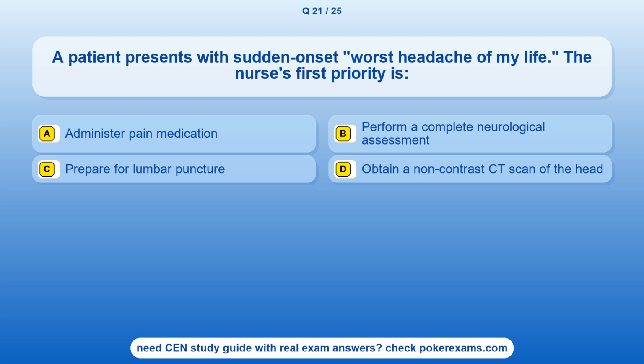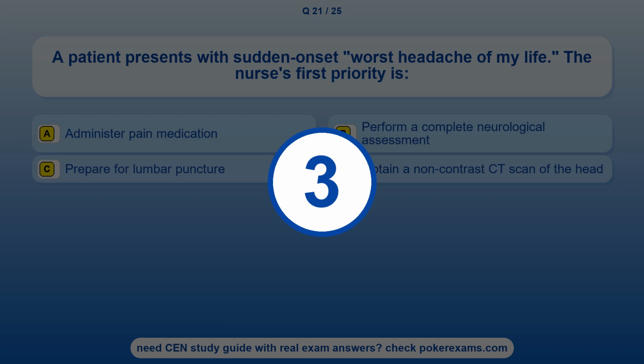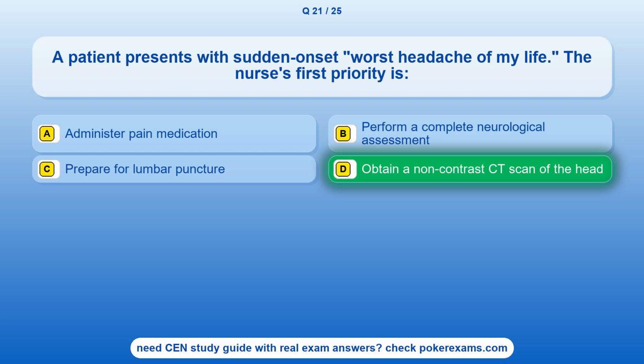The nurse's first priority is option A, administer pain medication. Option B, perform a complete neurological assessment. Option C, prepare for lumbar puncture. Option D, obtain a non-contrast CT scan of the head. The correct answer is option D. Obtain a non-contrast CT scan of the head.